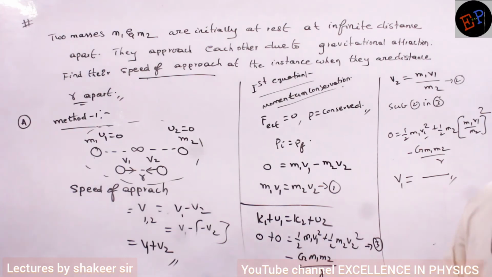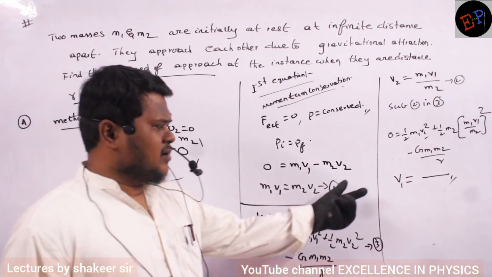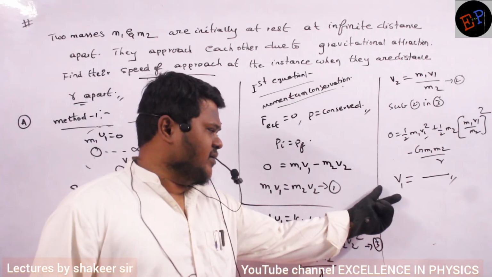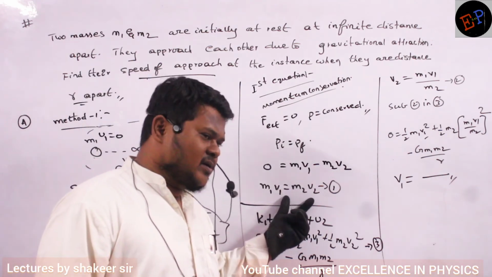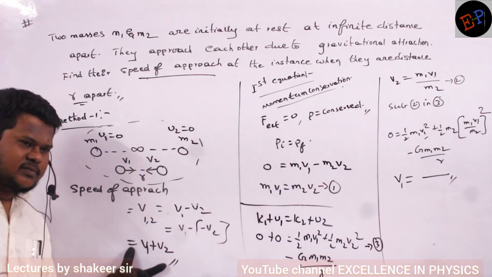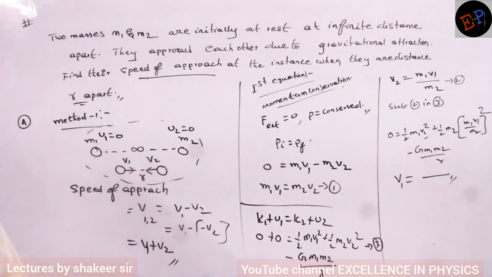Are you understanding the process? Now from here I hope you can do it, ma. Do it. First calculate v1. Once you calculate v1, if you substitute in the first equation, you will get v2. Once you get v1 and v2, substitute. This is my required answer, no? Relative velocity of approach, v1 plus v2. Do the calculation.